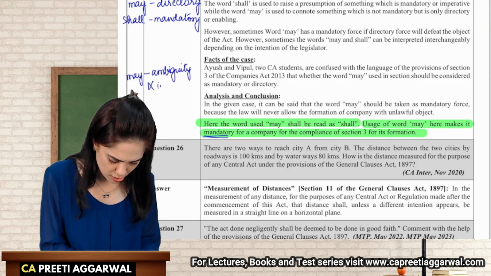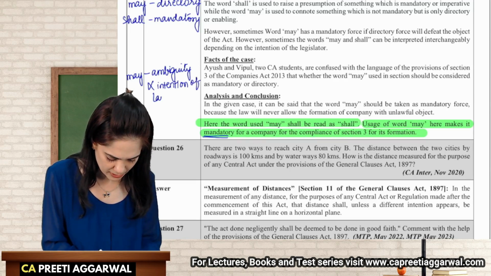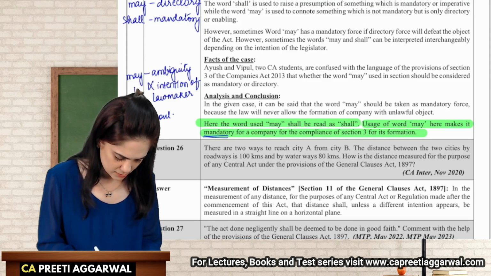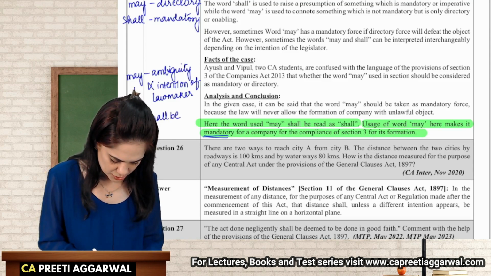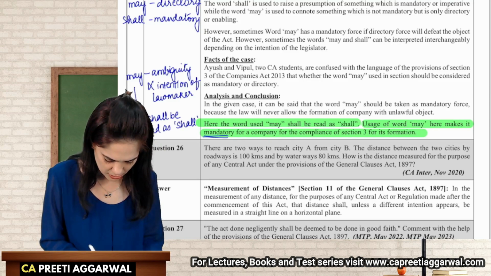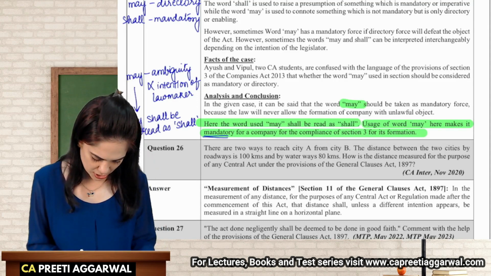This was not the intention of the lawmaker. Then in this case, may shall be read as shall.